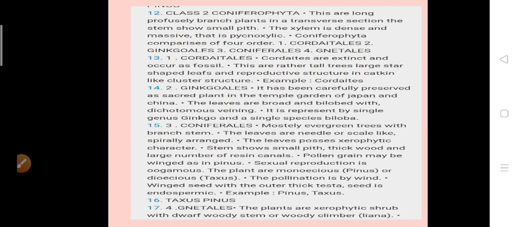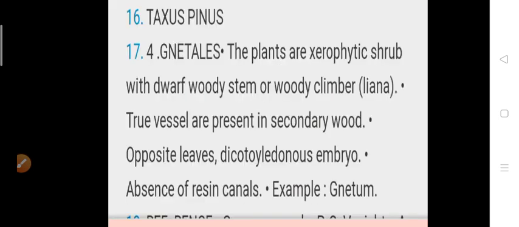Next order is Gnetales. The Gnetales order contains shrubs or woody climbers. Gnetales members are morphologically similar to angiosperms. Gnetales are the only gymnosperms having wood with vessels.